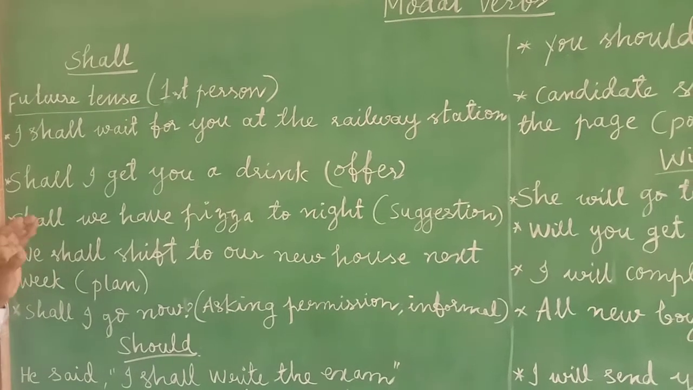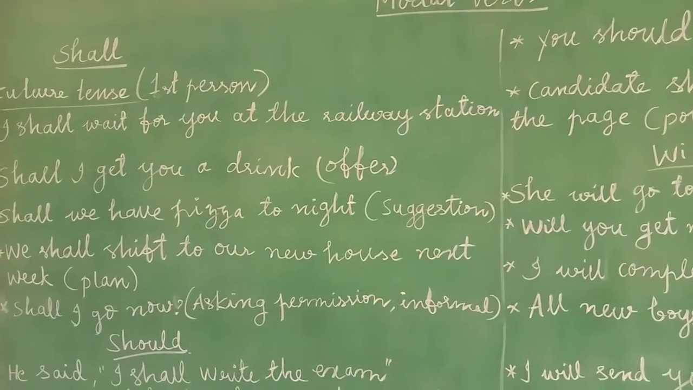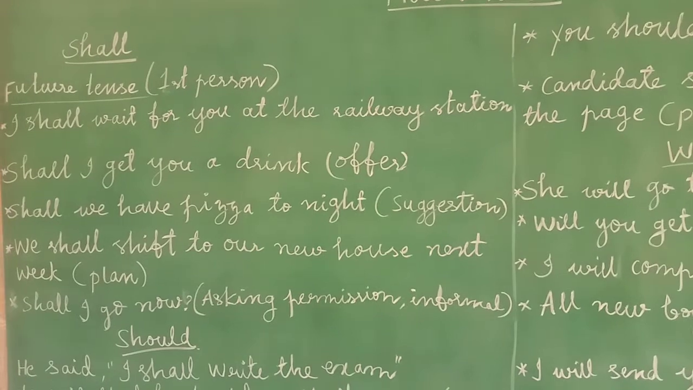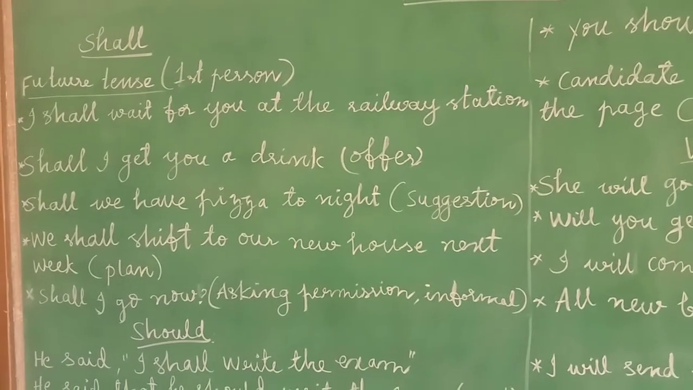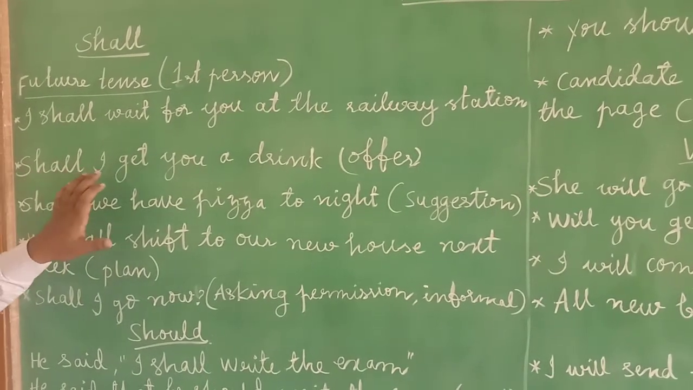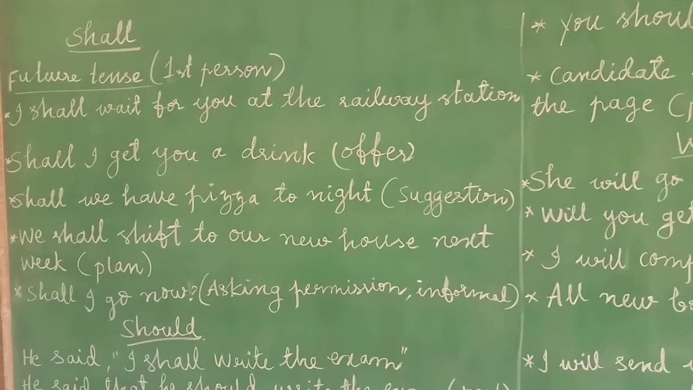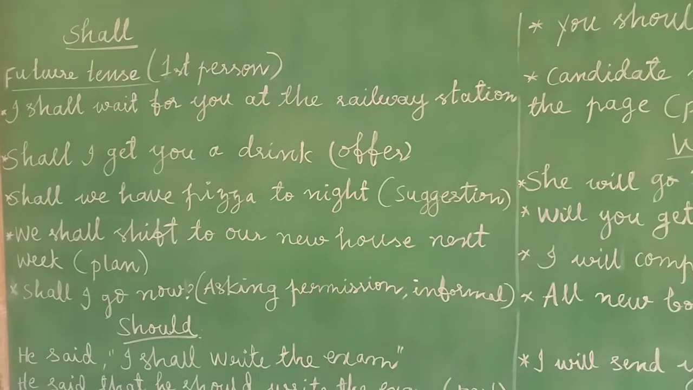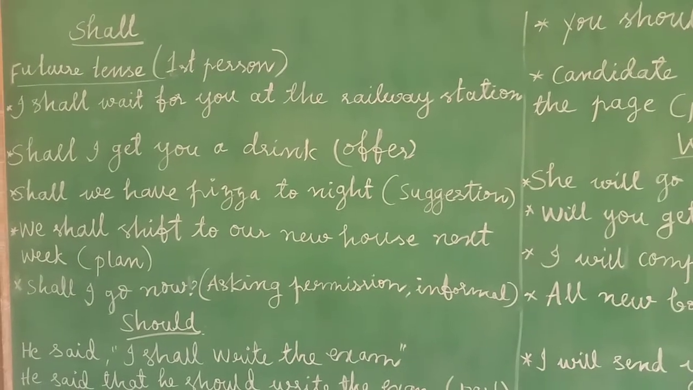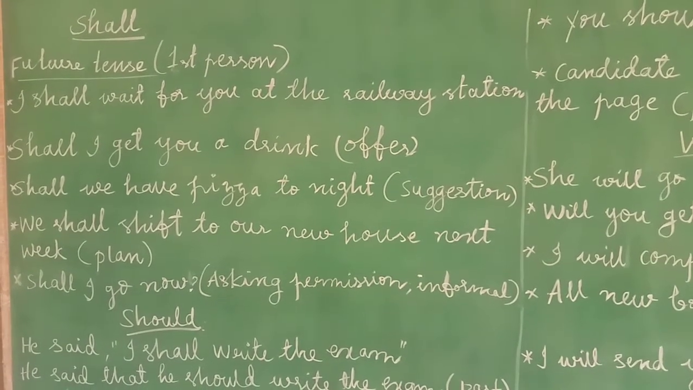Next, shall I get you a drink? This is the offer. To express that offer also, you can use the shall. Shall I get you a drink? Next, suggestion. Shall we have pizza tonight? This is a suggestion. That is a suggestion you can give to your friend.